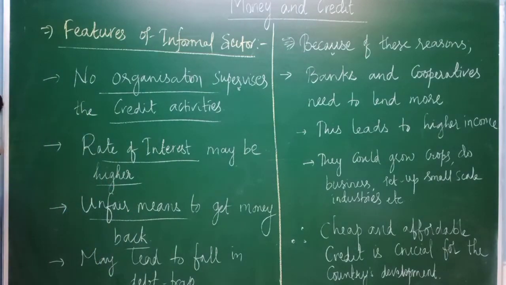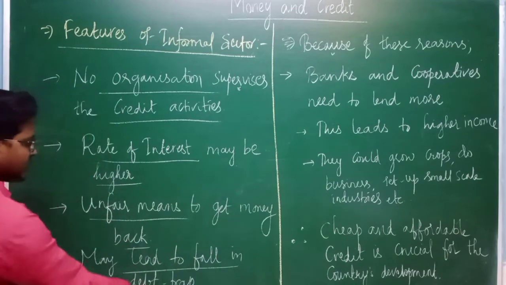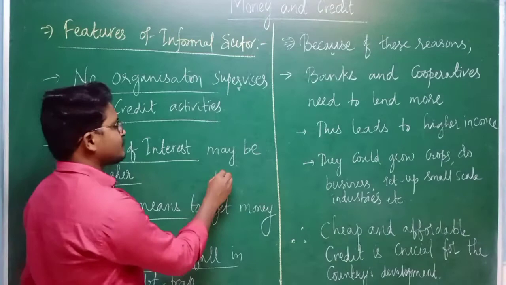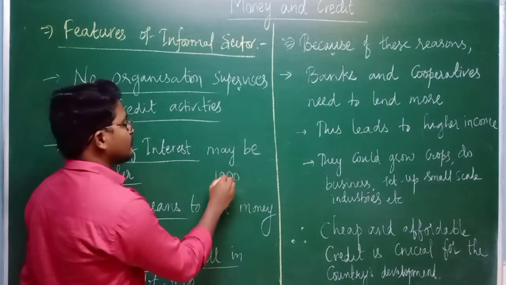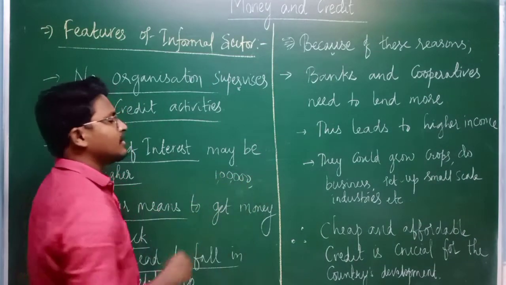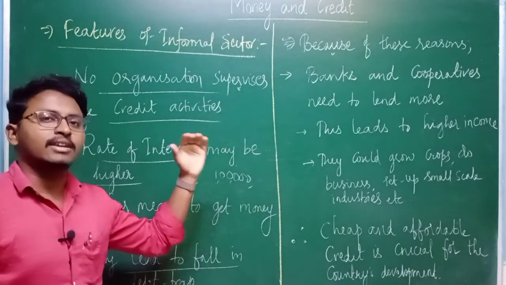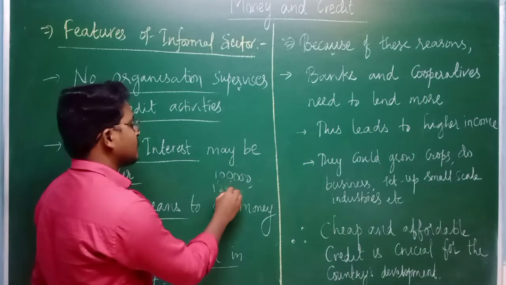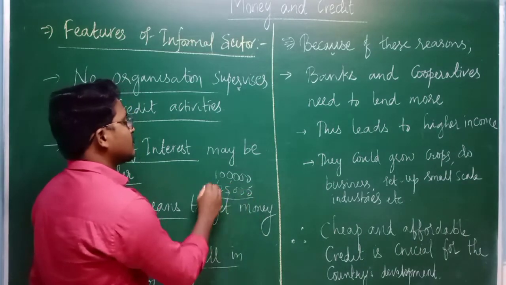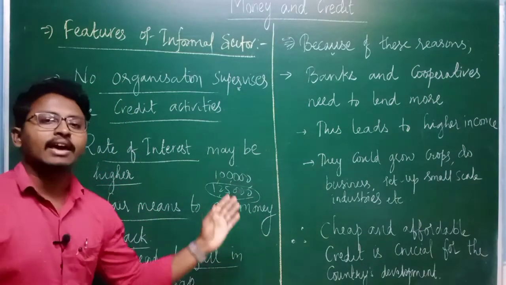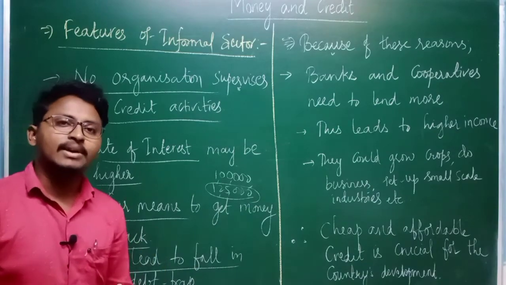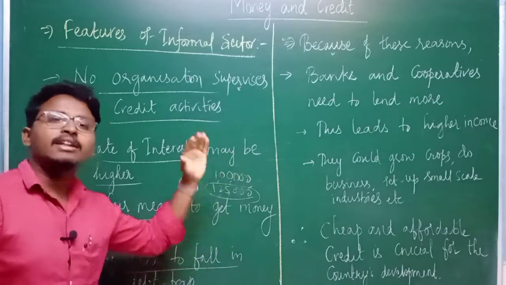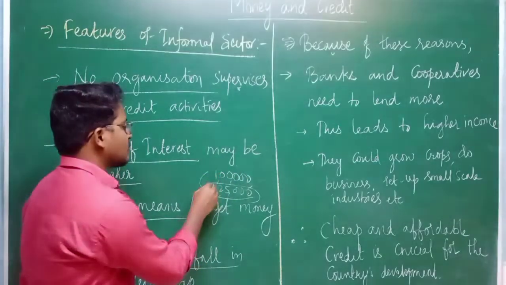Then the next thing is that it may lead to a fall into the debt trap. Suppose a person has taken a loan of 1 lakh rupees, just for example. But as soon as he needs to repay that money, including interest, it has become 1,25,000, but the income of the person is only 1 lakh. So sometimes the situation is that more than his income, he needs to pay some extra money.